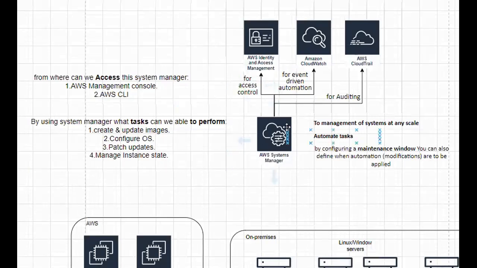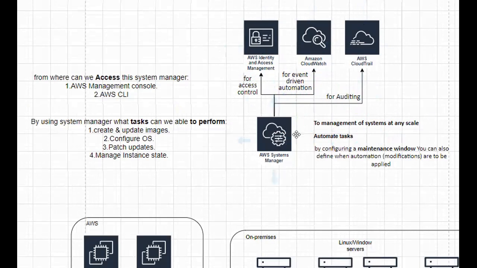To access control, we can even integrate this AWS System Manager with IAM. And for event driven automation, we can integrate this System Manager with CloudWatch. And for auditing purpose, we can integrate this with CloudTrail as well. So basically these two for monitoring purpose, and this is for IAM for identity purpose.